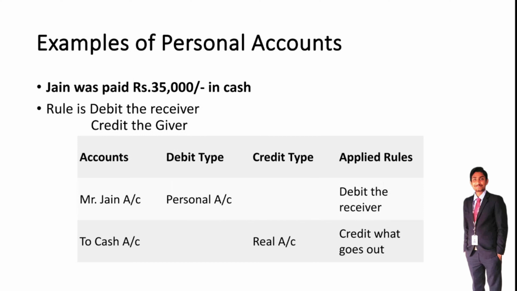In the above transaction there are two elements, one is Jane and another one is cash. Jane is a person's name, so it comes under personal account. Cash is referred to as a real account. So this is the personal account example.